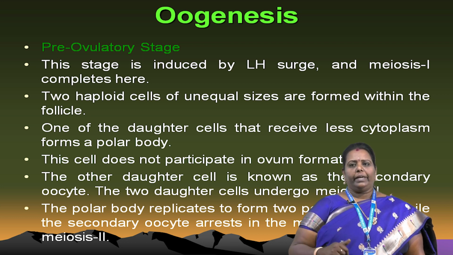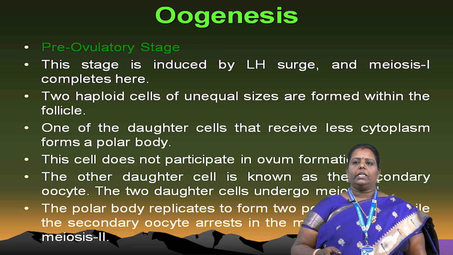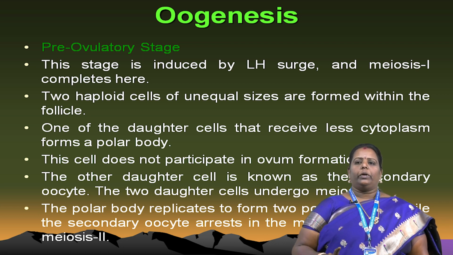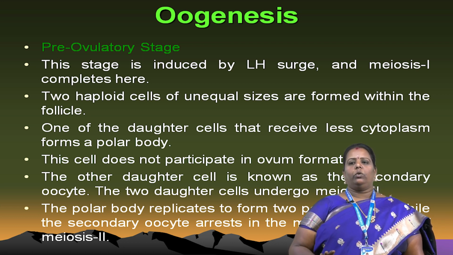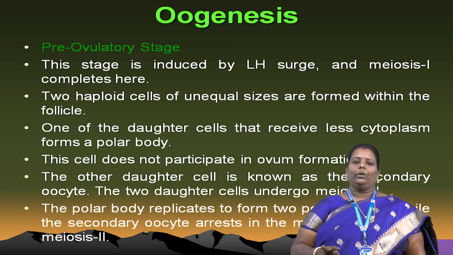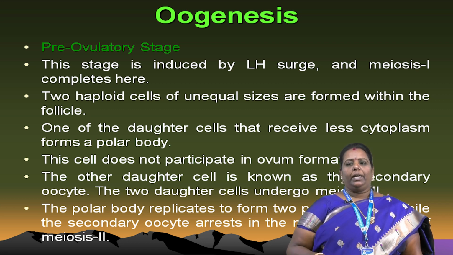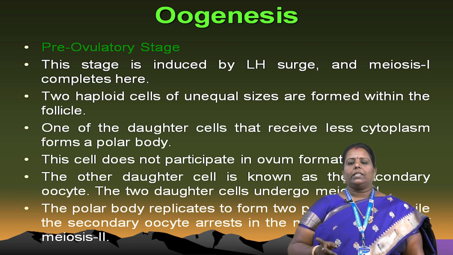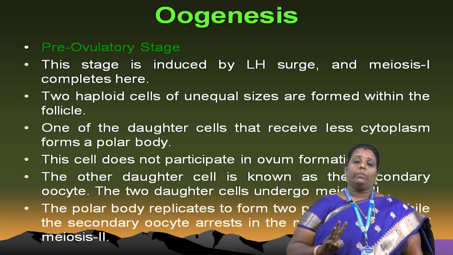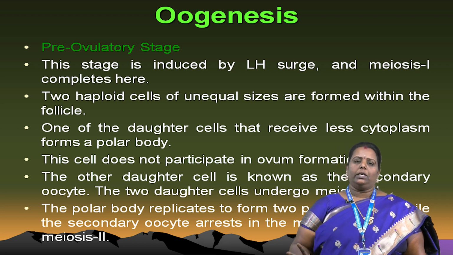At the LH surge, meiosis one is completed. Two haploid cells are formed in the follicle. One daughter cell receives less cytoplasm and becomes the polar body, which does not participate in ovum formation. I already told you the role of polar bodies. The other daughter cell is known as the secondary oocyte. The polar body divides to form two polar bodies, while the secondary oocyte is arrested at the metaphase stage of meiosis two. At that time there are three polar bodies and one oocyte, and that one oocyte is the ruptured egg.